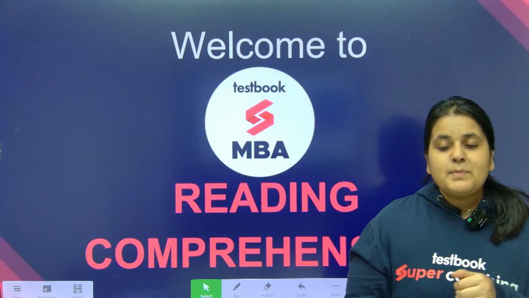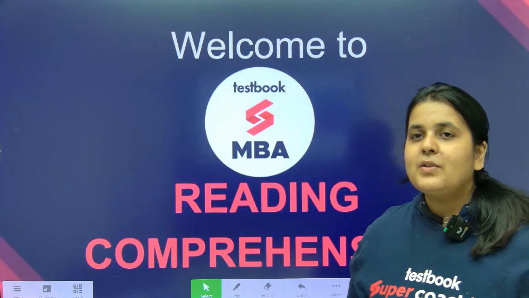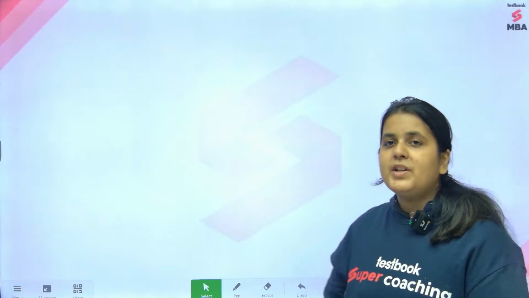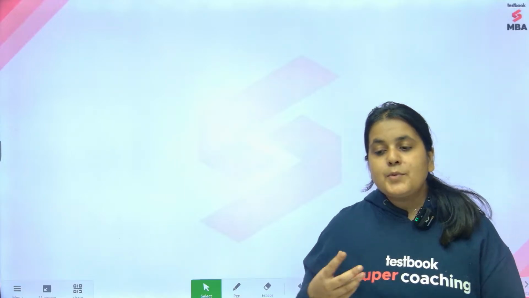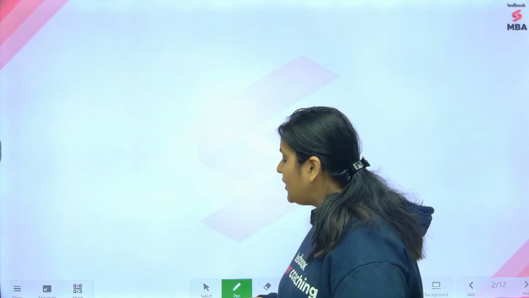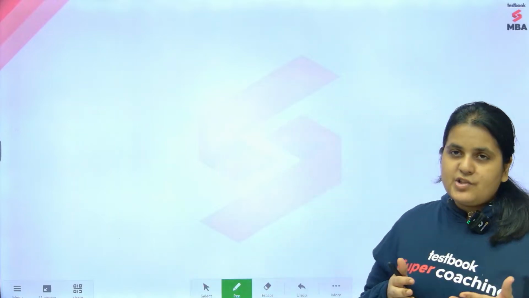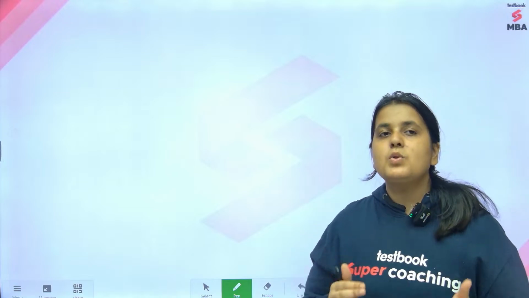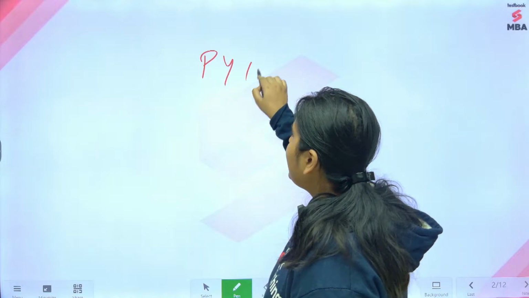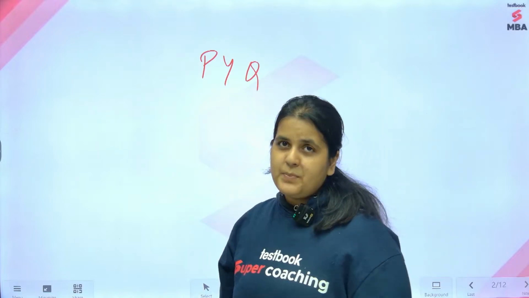So guys, let's begin with reading comprehension today. First of all, if you have tried reading comprehension, you would have understood. I will honestly tell you, for all the OMETs, especially for the Maharashtra CET examination, the best source of preparation is your PYQs, and I lay a lot of emphasis on PYQs.